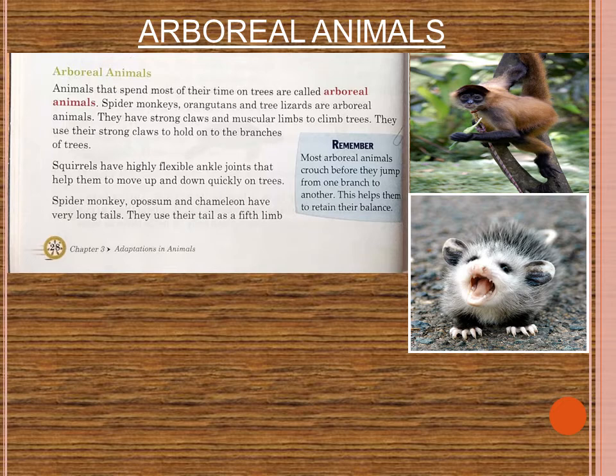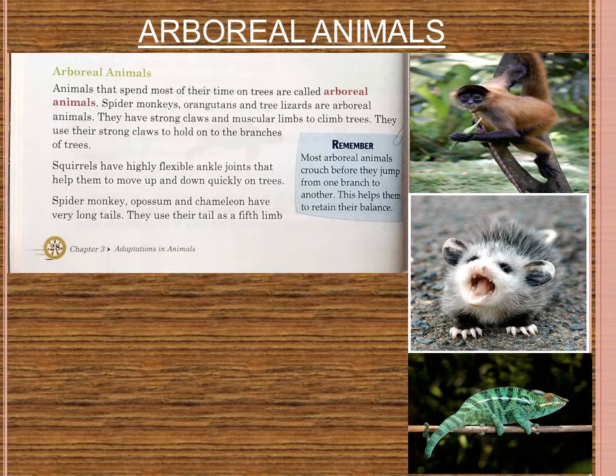Okay. And what features do they have which help them to live on the trees? They have strong claws and muscular limbs. These are the main features which help them to stay on the trees. Squirrels, another example, have a flexible joint in their ankle, which also helps them to move quickly up and down the trees. Okay. So that's all about the arboreal animals.